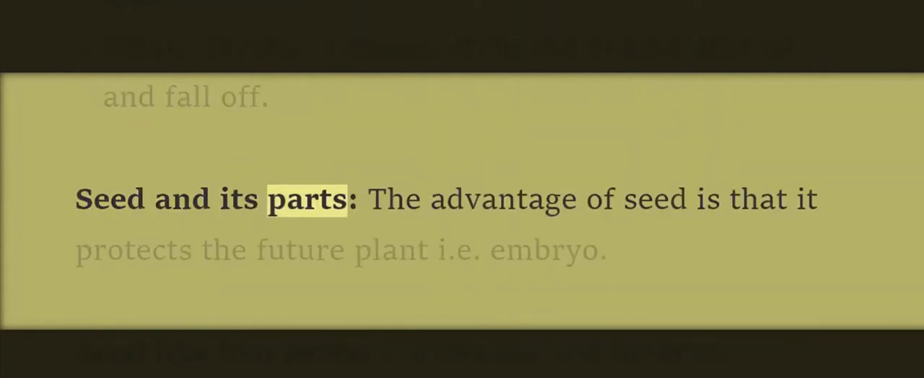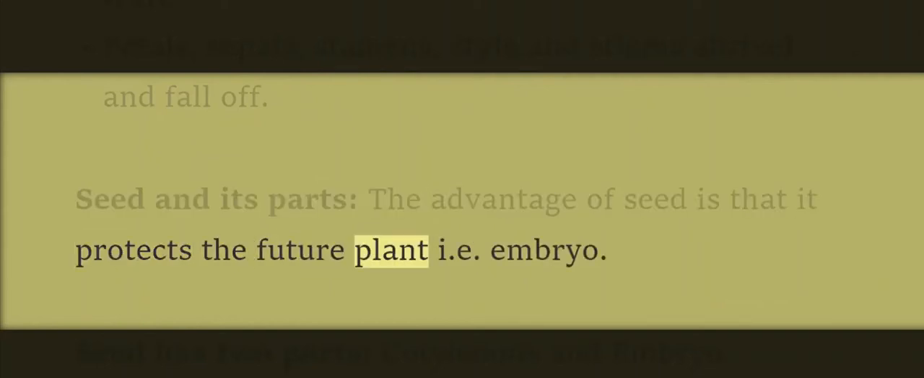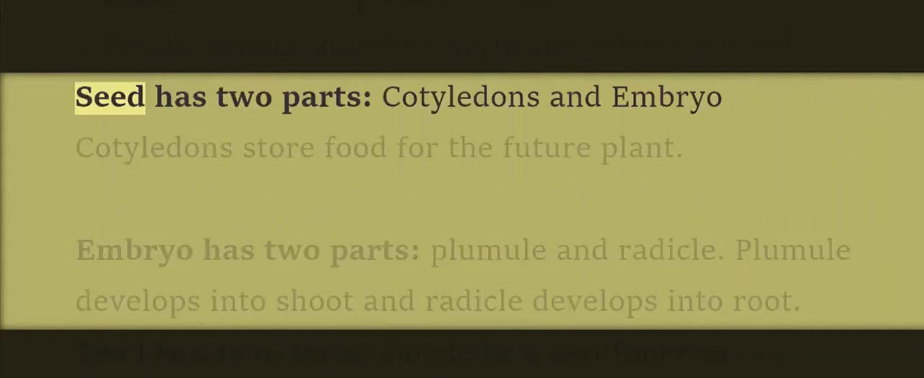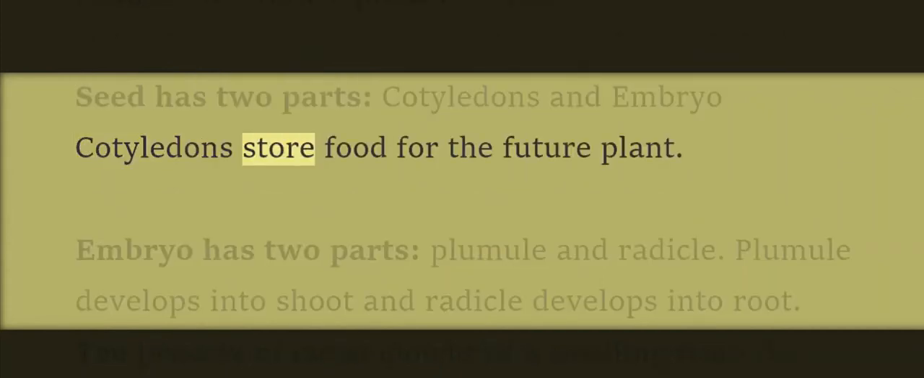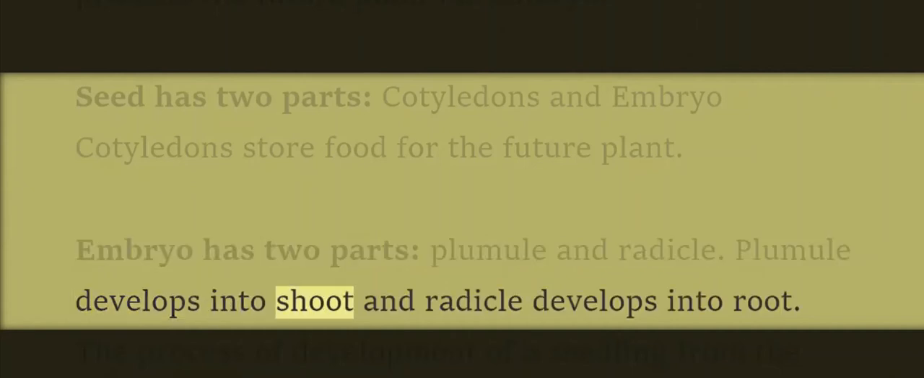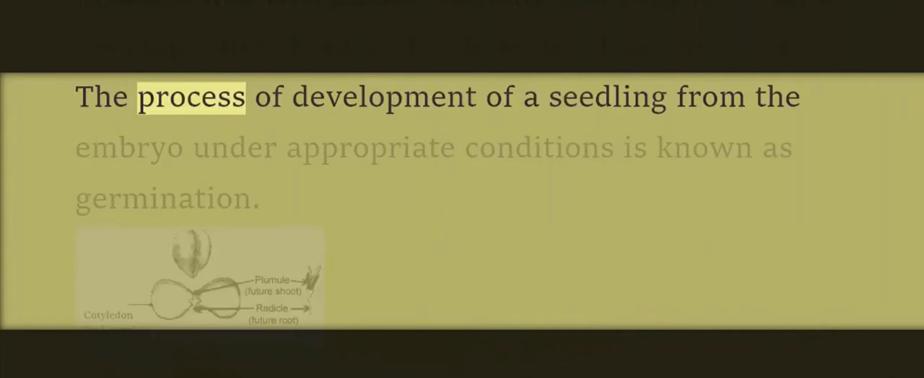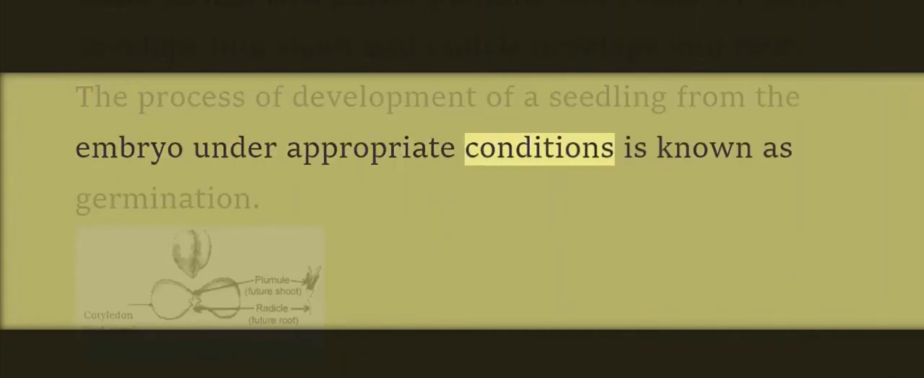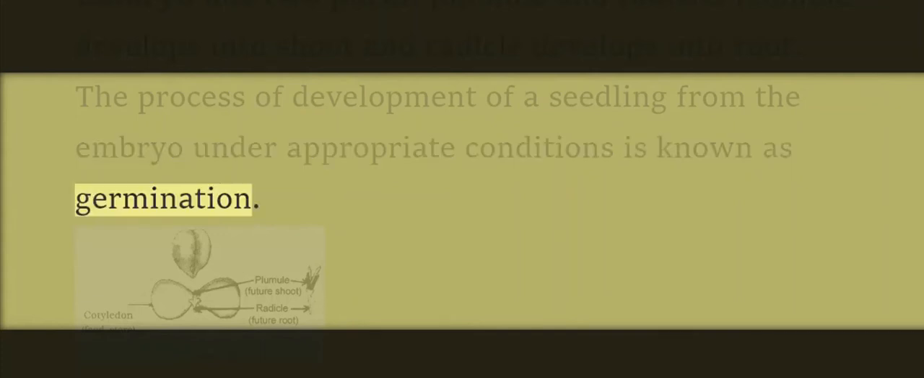Seed and its parts. The advantage of seed is that it protects the future plant, i.e. embryo. Seed has two parts, cotyledons and embryo. Cotyledons store food for the future plant. Embryo has two parts, plumule and radicle. Plumule develops into shoot and radicle develops into root. The process of development of a seedling from the embryo under appropriate conditions is known as germination.